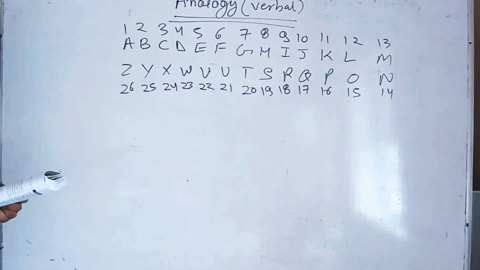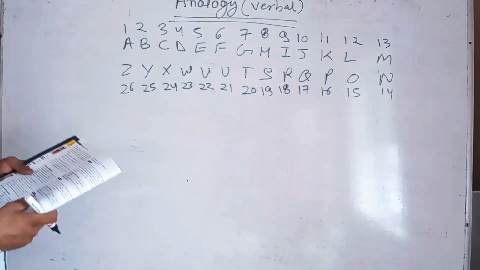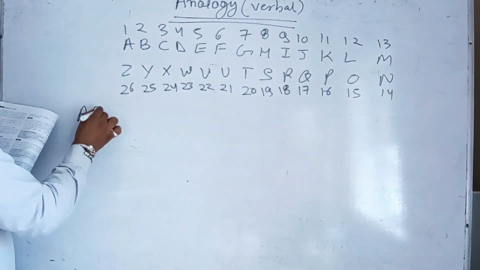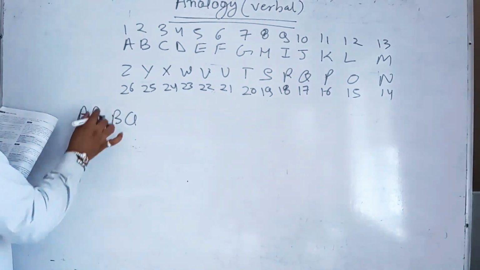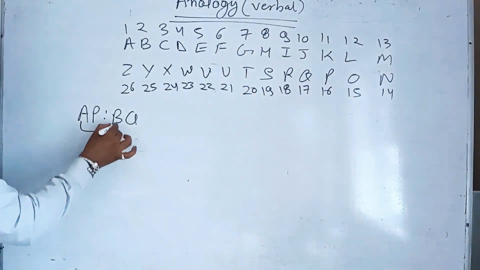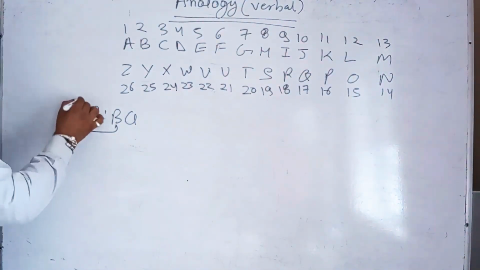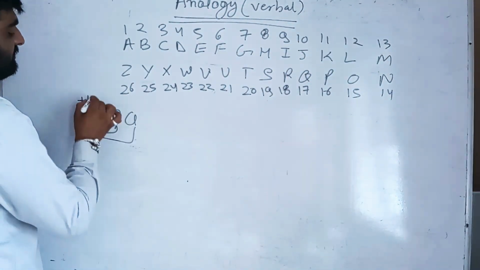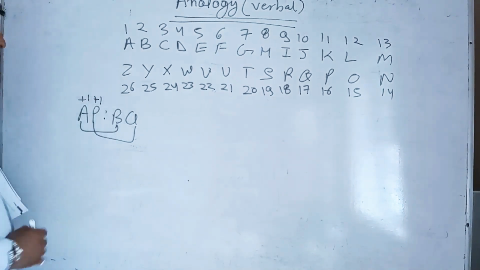So this is how we judge the letters. For example, AP is in relation with BQ. How is AP related to BQ? Because A to B is plus 1, and P to Q is plus 1 there.